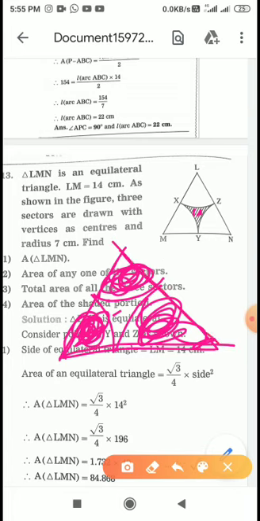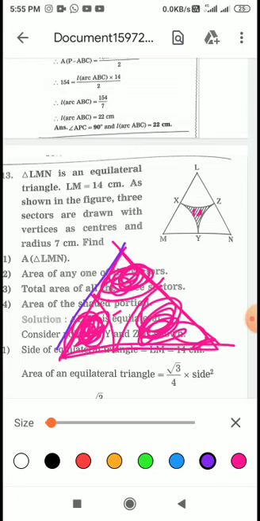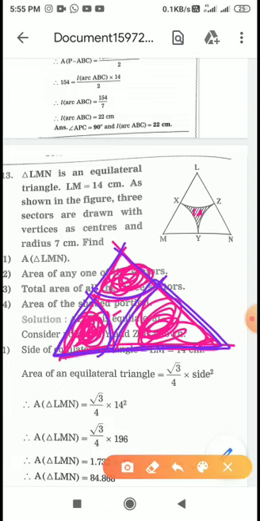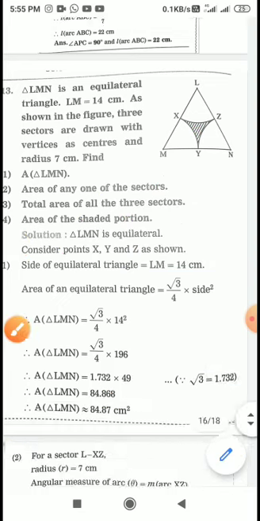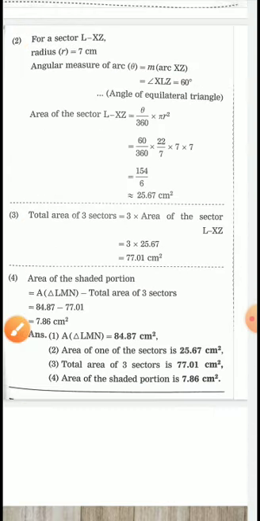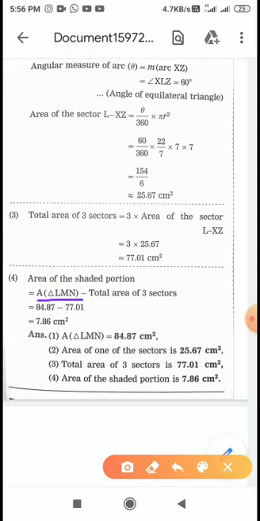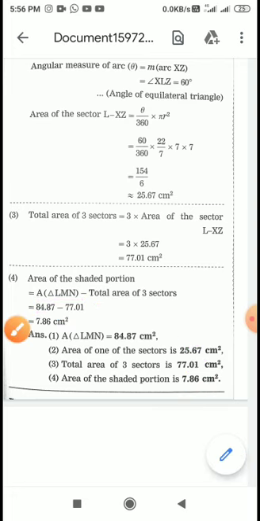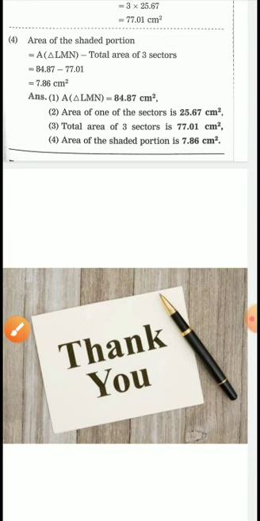From this whole bigger figure, we have to subtract all three of these. So let's subtract this, because we have area of triangle and we have area of three sectors also. So we can subtract it very easily. From area of triangle we have to subtract area of three sectors. So 84.87 minus 77.01 will give 7.86. So this is the answer. So here we have finished the exercise. Thank you all.